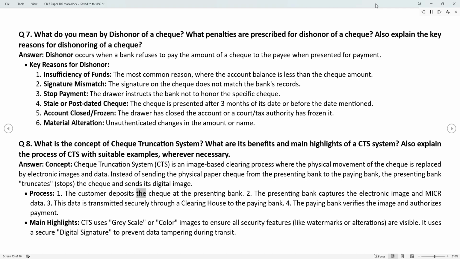Process. 1. The customer deposits the check at the presenting bank. 2. The presenting bank captures the electronic image and micro data. 3. This data is transmitted securely through a clearing house to the paying bank. 4. The paying bank verifies the image and authorizes payment. Main highlights. CTS uses grayscale or color images to ensure all security features, like watermarks or alterations, are visible. It uses a secure digital signature to prevent data tampering during transit.